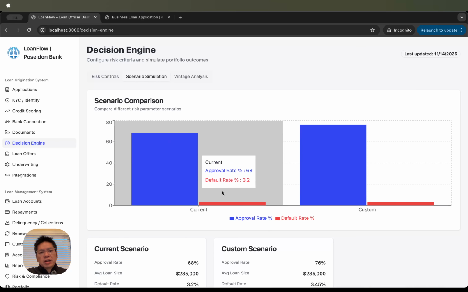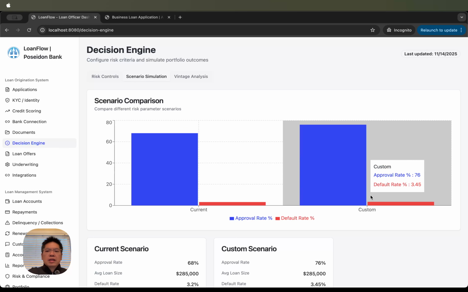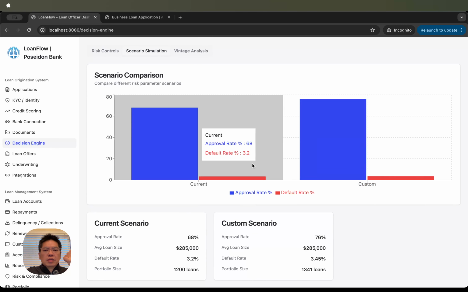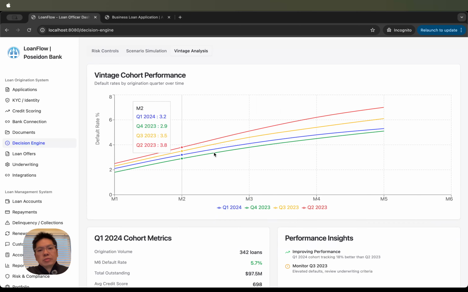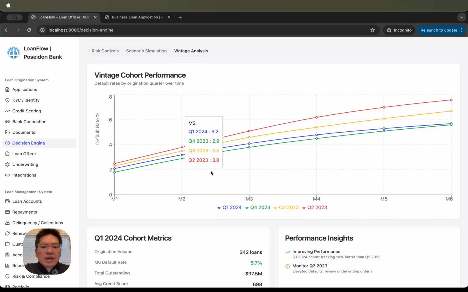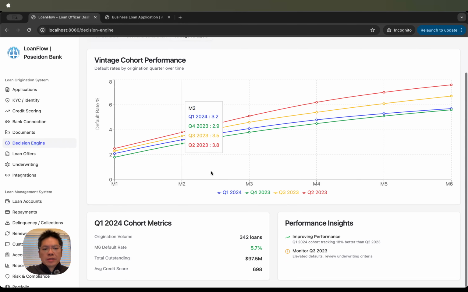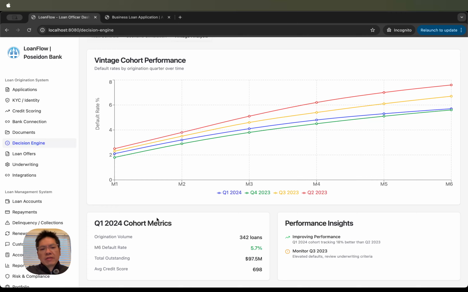This is what it is currently, and this is what it's going to look like once we have the new settings turned on. So we can actually get a sense of how things will perform before we apply everything in production. And here's more information on the vintage analysis, again on the default rate, which is very, very critical for a lending business. We also have some high-level metrics useful for a credit person.